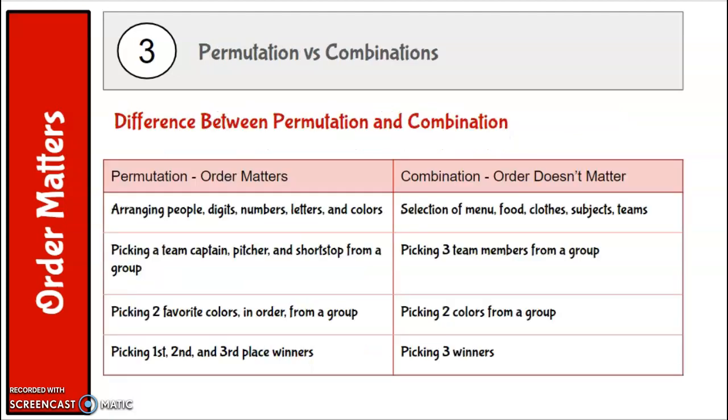All right, really quickly, one of the things that's challenging is deciding whether it's a permutation or a combination. So here are some examples that are permutation, and here are some examples that are combination. Hopefully that gives you a pretty good overview of permutations and combinations.